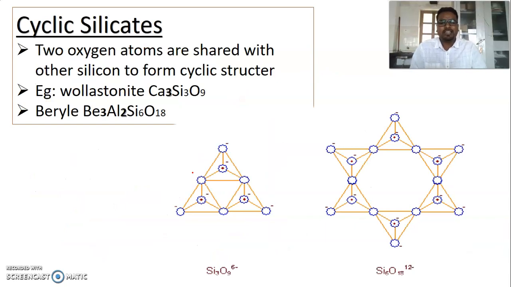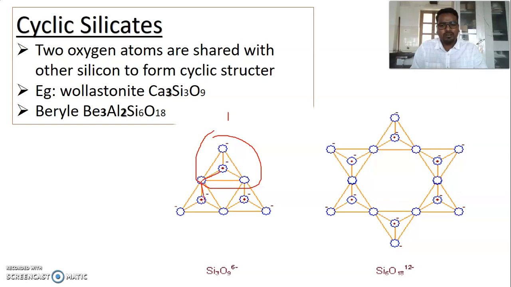Next one is cyclic silicates. You just observe the cyclic silicates. In cyclic silicates, two oxygen atoms are shared and it forms a cyclic structure. Here you just observe the first one. In this case, three silicate units join to form a cyclic structure.